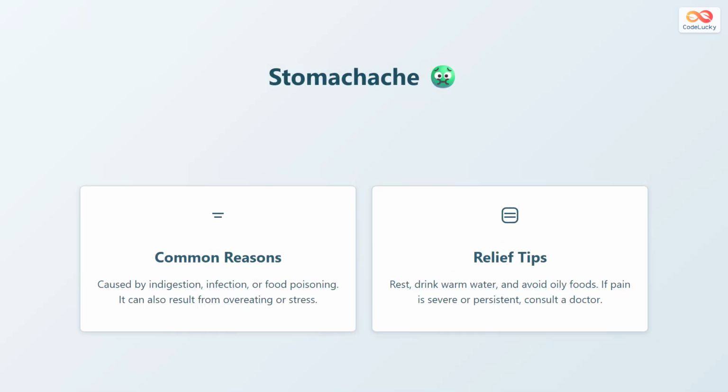A stomachache means discomfort or pain in your belly area. It can happen because of eating too much, having an infection, or eating food that is not fresh. To feel better, rest, drink warm water, and avoid heavy or oily foods. If your pain continues or becomes strong, visit a doctor for treatment.